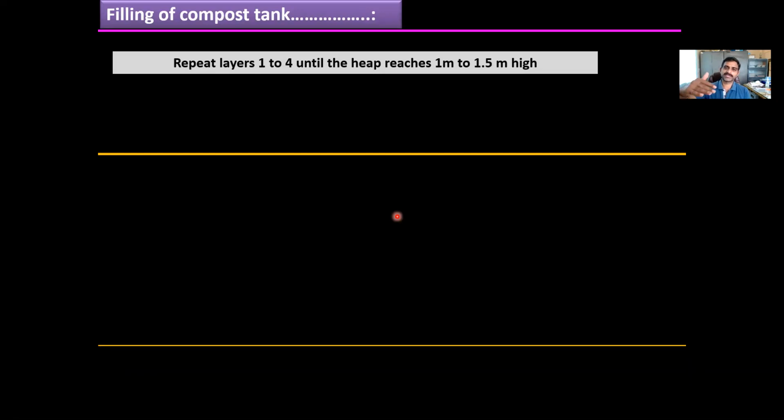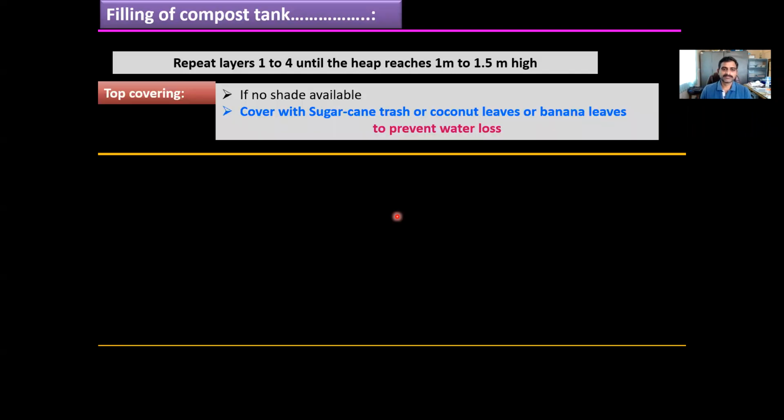You can even fill the material 1 foot above the level of the tank. Once the full tank is filled, if you are not providing any shade, you can cover the tank with sugarcane trash, coconut leaves, or banana leaves to prevent the loss of water from the tank. Okay, this is how the composting pit is filled.